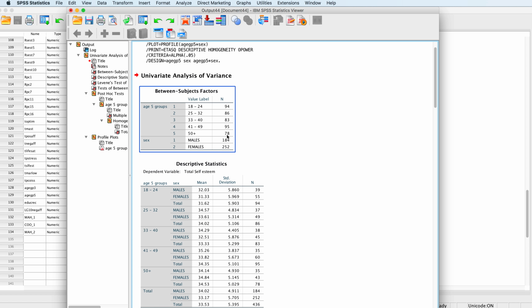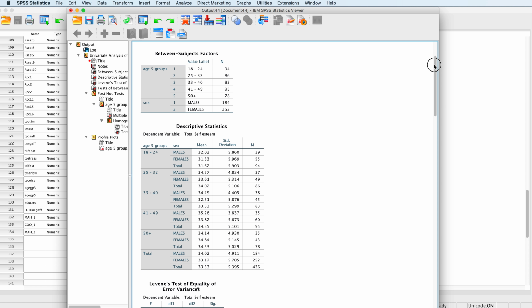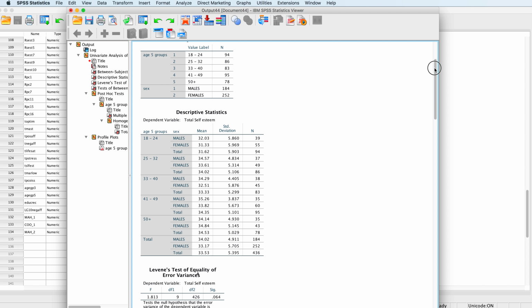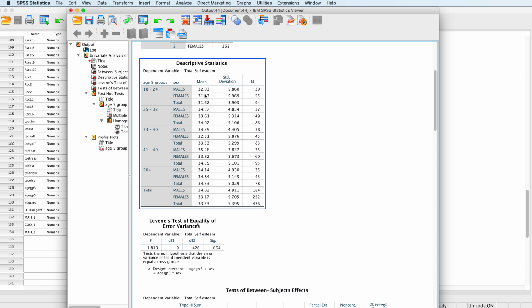And again, here's our Ns. There's our 5 groups. That's not going to change from the last output that we looked at. And then here are our descriptive statistics. Here are all of our means. Now, in the literature, what we tend to find is that the highest ratings of self-esteem are with older people. And even as you get into the elderly as well, you see the highest ratings of self-esteem. So what we might expect to see in the means is that these means increase as people get older.